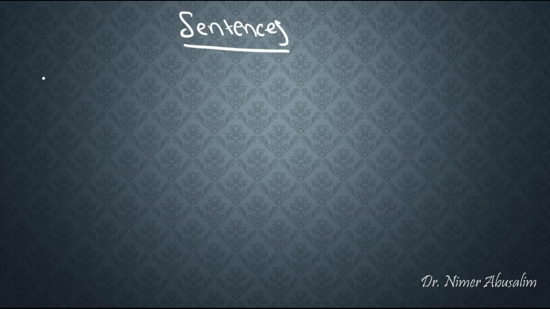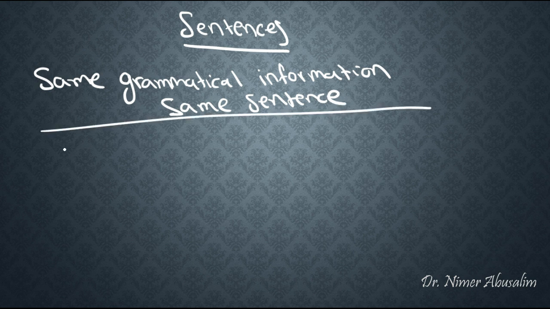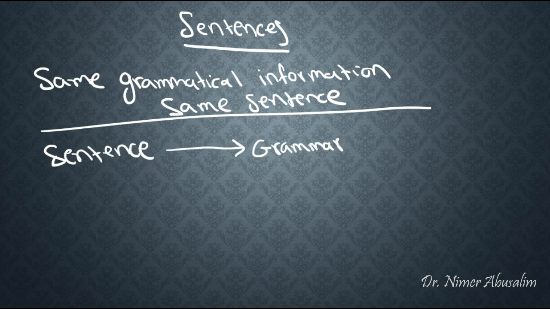So why did we consider it to be one sentence? Well, because they all contain the same grammatical information. They're all really just the same sentence. Now, one major difference between a sentence and an utterance is that a sentence takes into consideration the grammar.